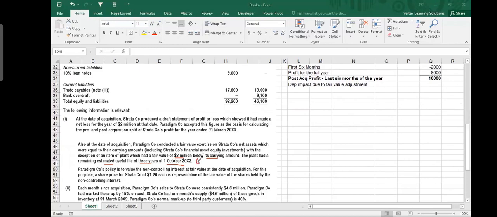And we have to take 6 months impact. So I would take a number like here, 3 million, and then I divide it with 3, multiplied by 6, divided by 12. And what it gives me is 500. And we are going to add it. This will be added into this thing, not subtracted.